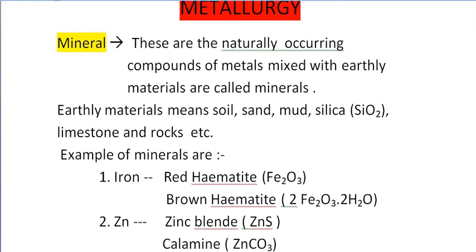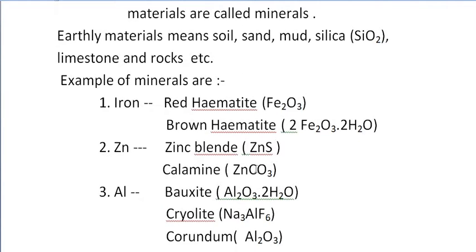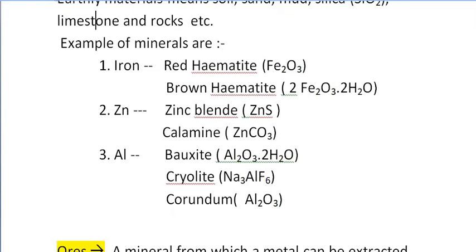And if I talk about examples of our minerals, so for iron, red hematite is there, its formula is Fe2O3. Another mineral of iron is brown hematite, that is Fe2O3.2H2O. Here 2H2O molecule is also present with the Fe2O3 compound. Right, for zinc, its mineral name is zinc blende, that is ZnS formula, and the second one is calamine with the formula of ZnCO3.